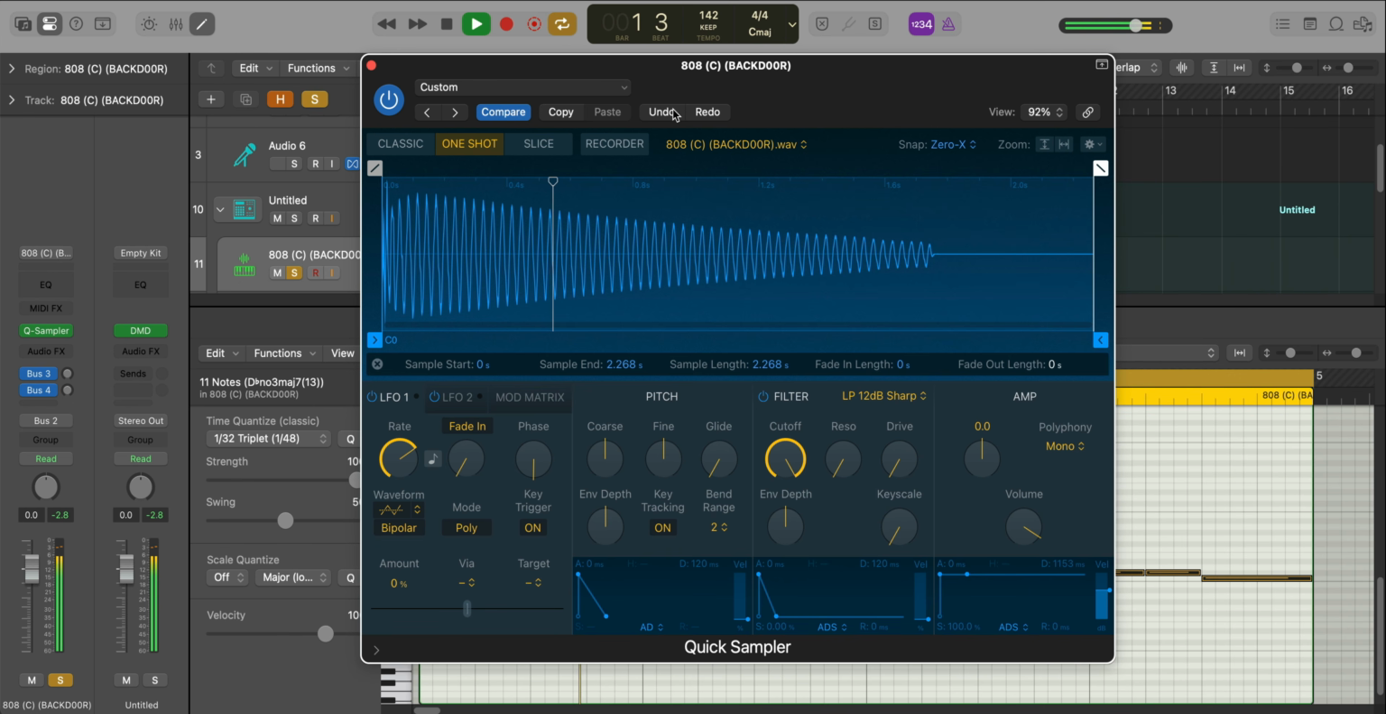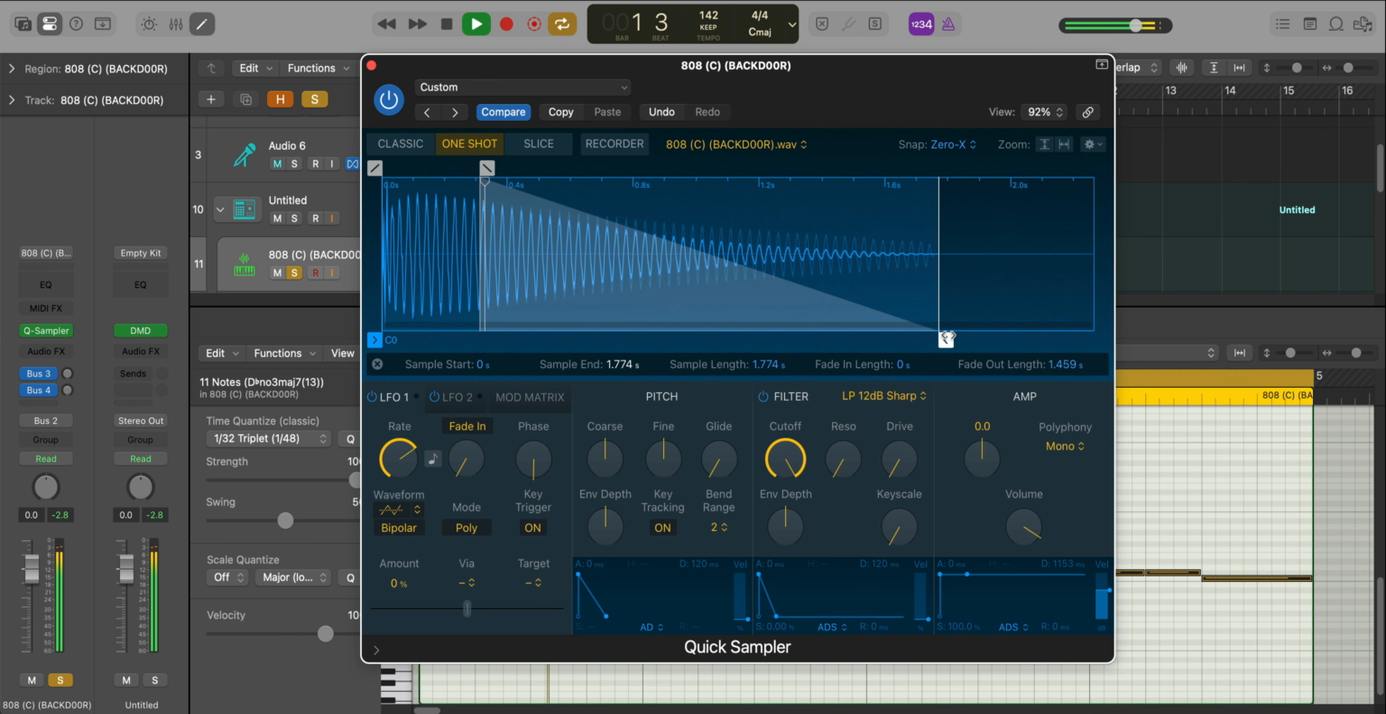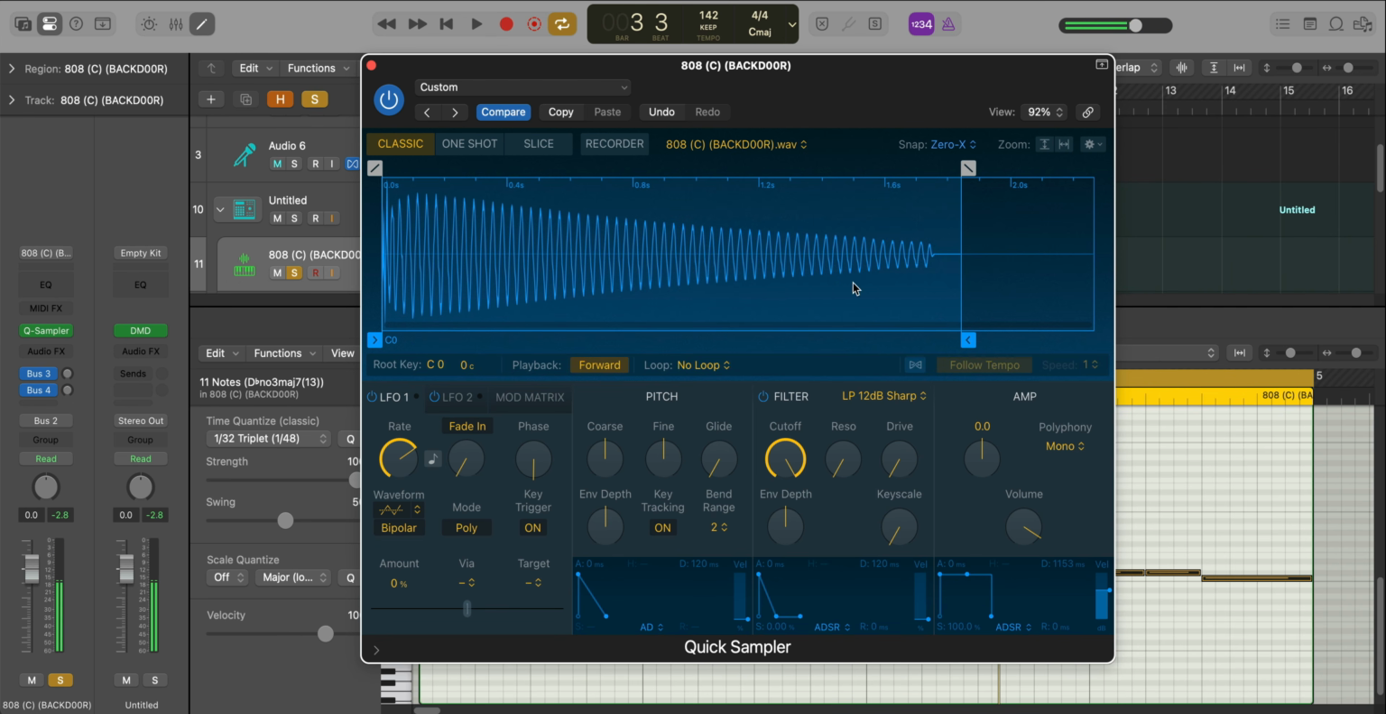Otherwise, it kind of rings out a little bit more. Yeah, it's a little too much. And we can leave it on classic mode so that after the last note hits, it doesn't roll into the next pattern.